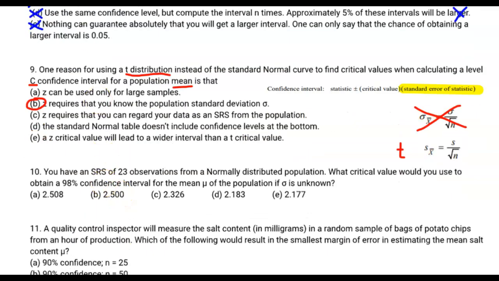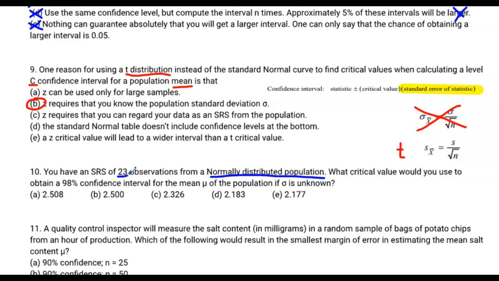Number 10. Moving on to number 10, we have a simple random sample of 23 observations. That's 7 less than what we usually want for a normal distribution. Oh, but from a normally distributed population, here's what you've got to remember. That 23 is not enough for us to say, well, the sampling distribution is going to be roughly normal.